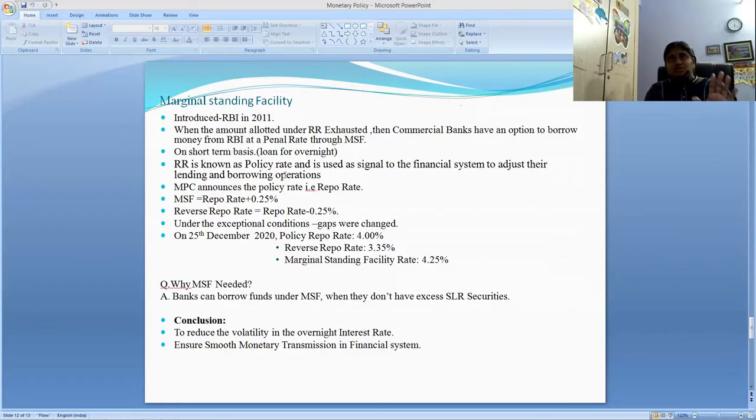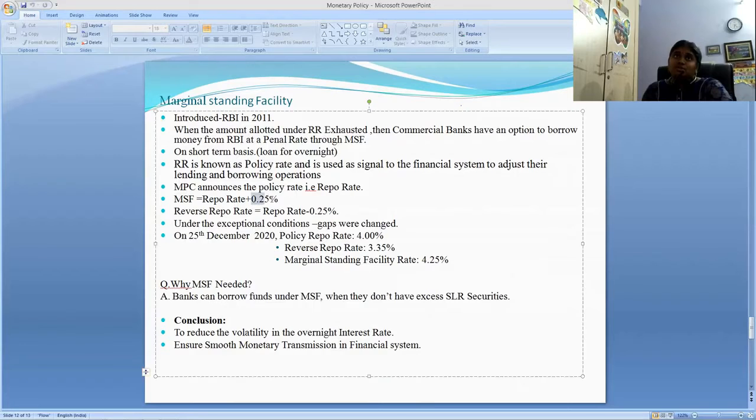I'll explain you here, friends. Don't worry. If we add 0.25% to the repo rate, then we can get the marginal standing facility rate. Why do we need to add 0.25% here? Because 0.25% is a penalty. So we need to add this 0.25% to the repo rate to get the marginal standing facility rate.